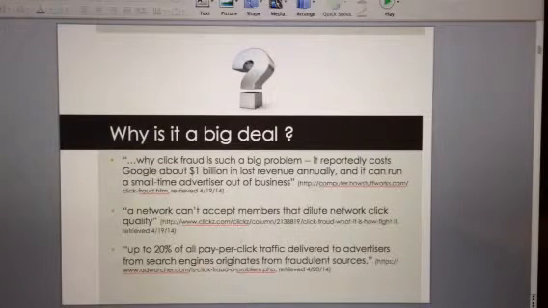So why is this a big deal? It's a big deal because it's very costly. It costs Google about $1 billion in lost revenue a year. If you have a lot of fraudulent clicks, that can reflect negatively on your rating, and you won't be able to join a good network. And up to 20% of pay-per-click traffic is fraudulent.